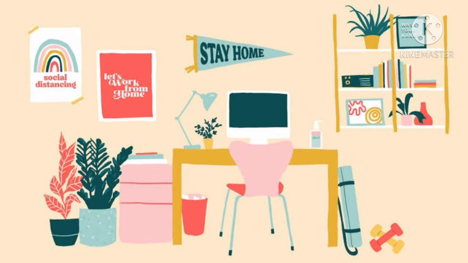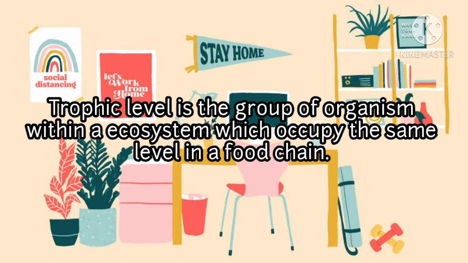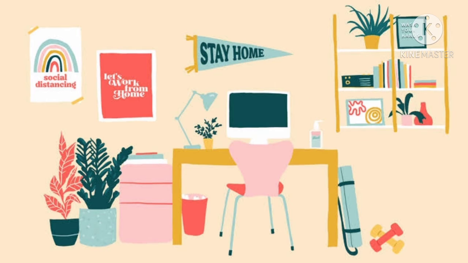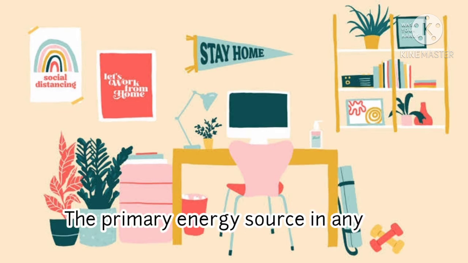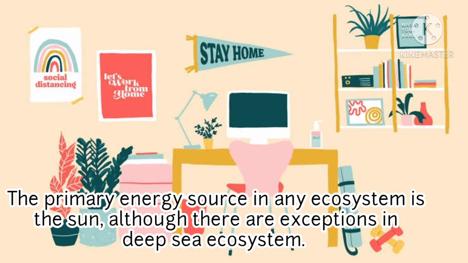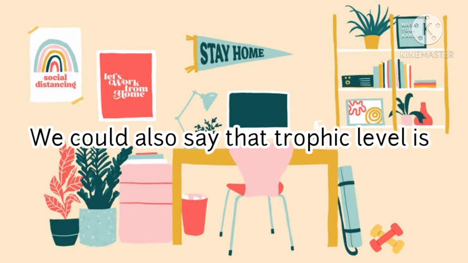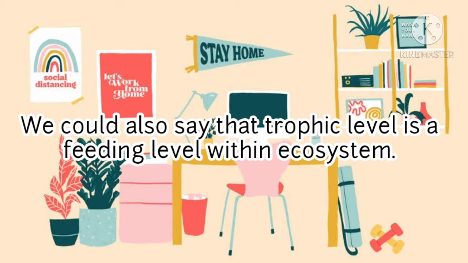Trophic level. Trophic level is the group of organisms within an ecosystem which occupy the same level in a food chain, each of which differs in its nutritional relationship with the primary energy source. The primary energy source in any ecosystem is the sun, although there is an exception in deep sea ecosystems. We could also say that trophic level is a feeding level within an ecosystem.